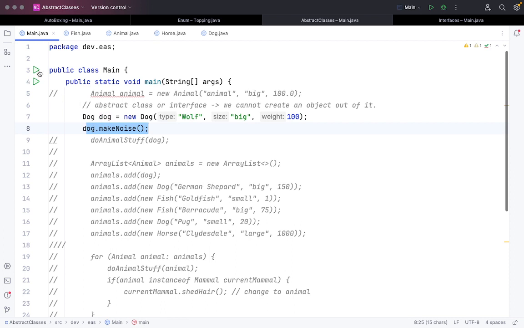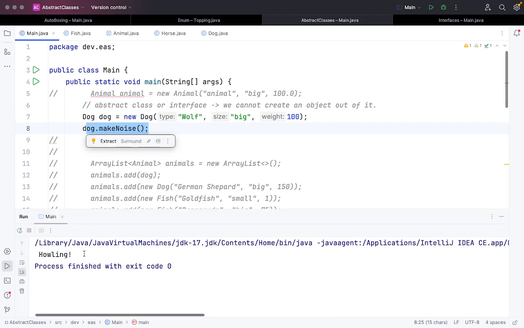If I just run this code, let's see what the output will be. It will show that I'm making a certain noise.